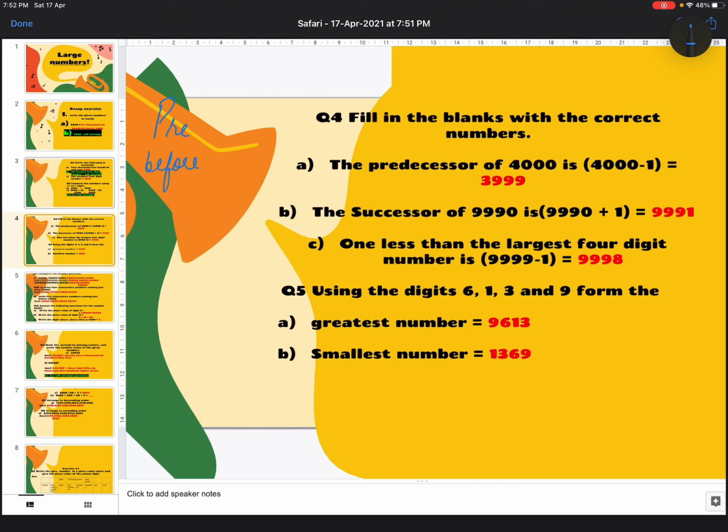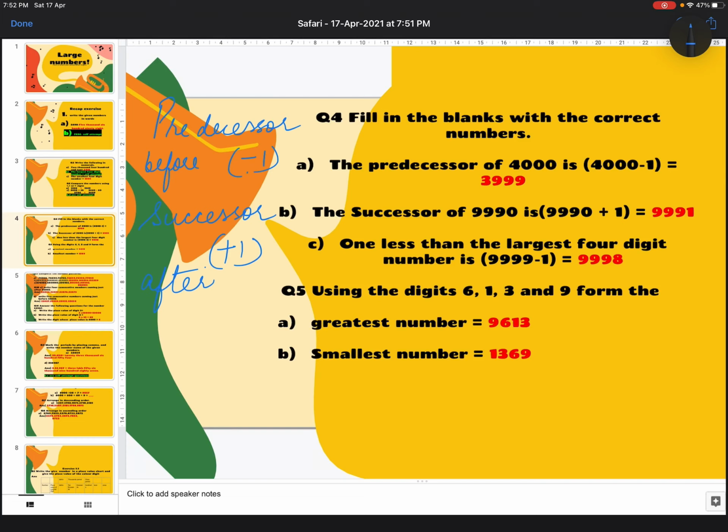Pehle. Predecessor. So predecessor is always minus 1. And what is successor? Successor is always plus 1. That is the after questions which you have done in your earlier classes. Right, children? Predecessor is minus 1 and successor is plus 1.